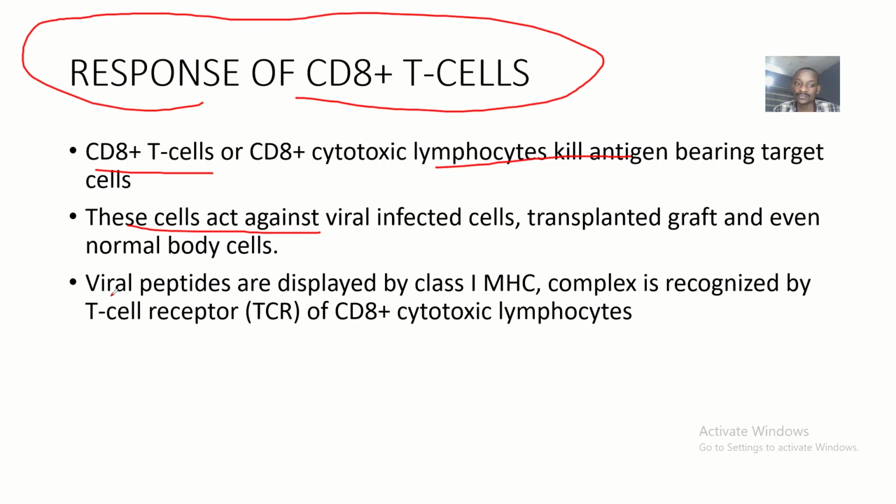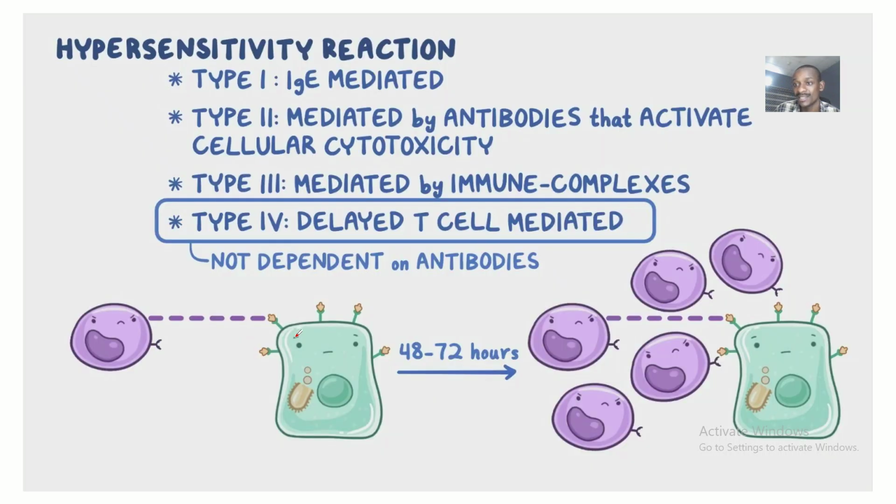All right? Now viral peptides are displayed by the class 1 major histocompatibility complex. Now the complex is recognized by the what? T cell receptor, that's a TCR of the CD8 cytotoxic lymphocyte.